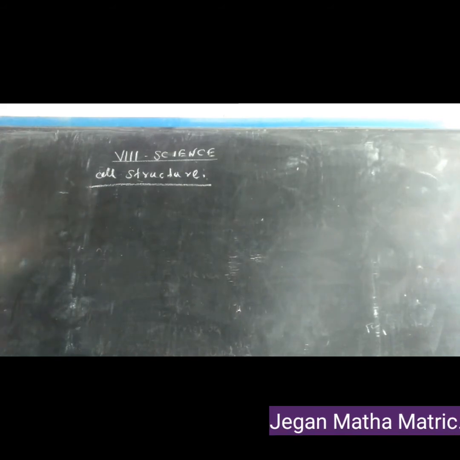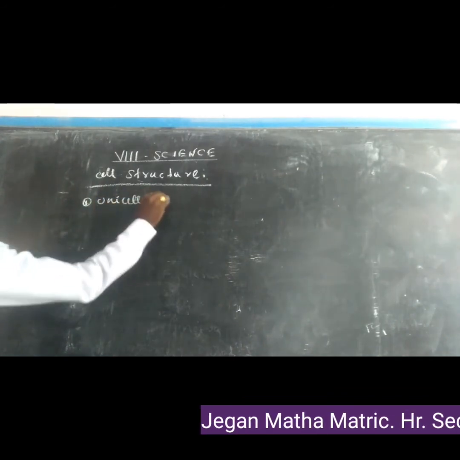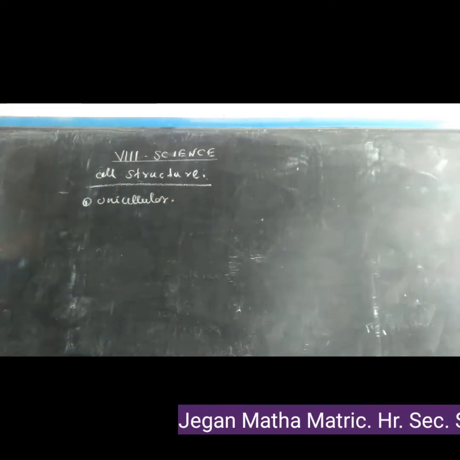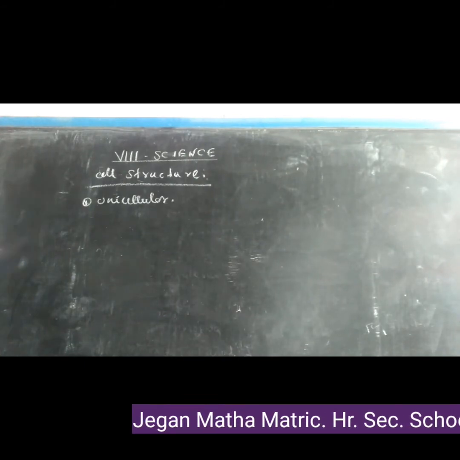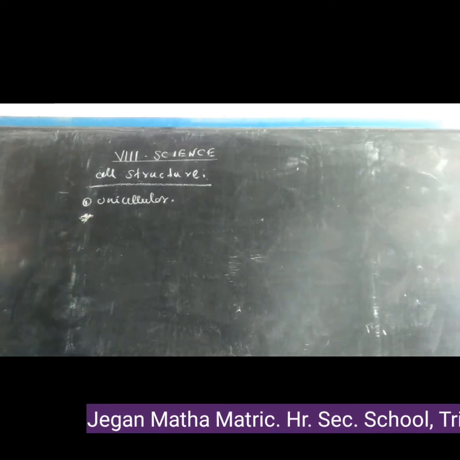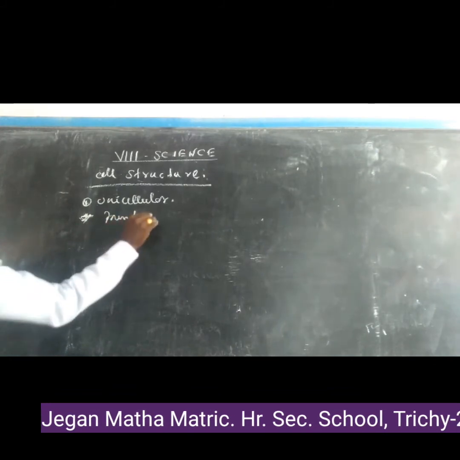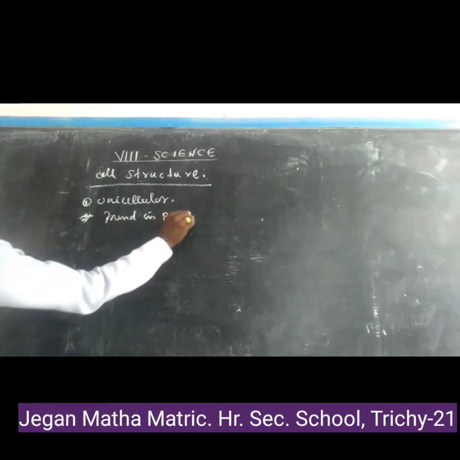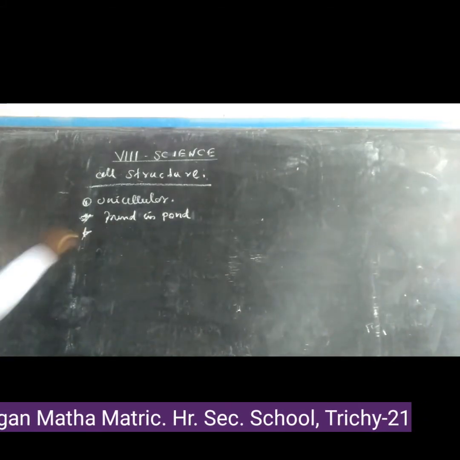Amoeba is a unicellular organism. It is made up of only one cell and is microscopic, seen only under the microscope. It is mostly found in ponds.